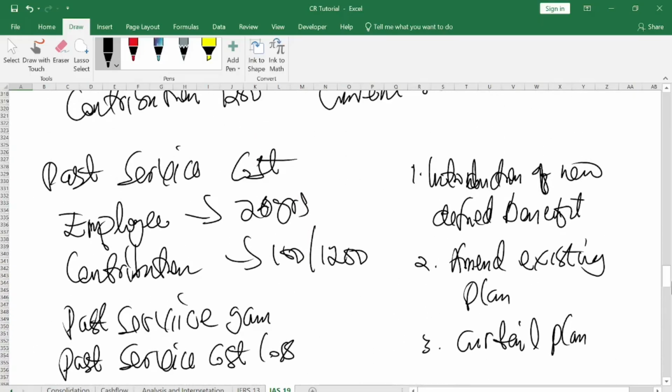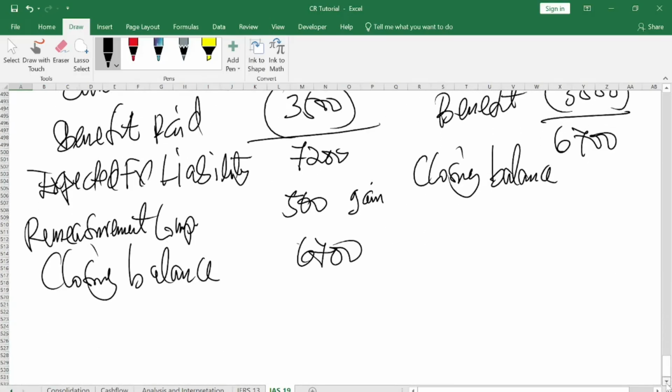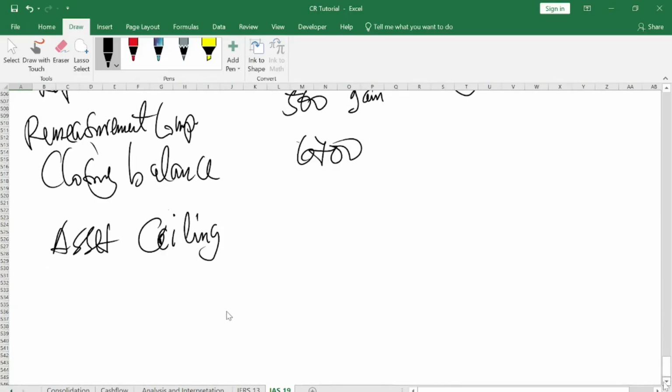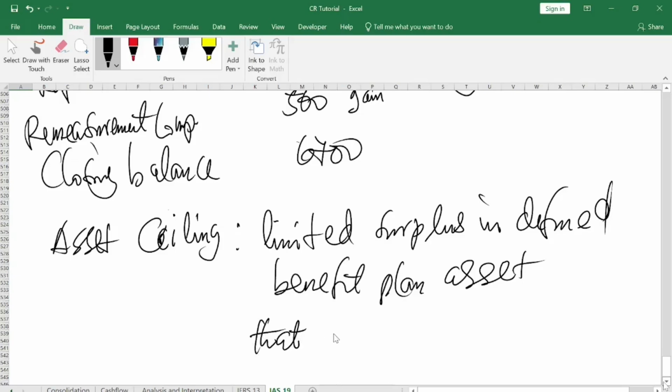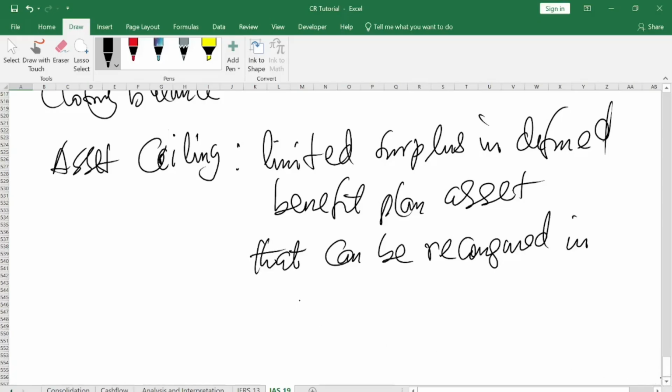Now let me finalize one thing which we call asset ceiling. Asset ceiling is a limited amount or limited surplus in the defined benefit plan asset that can be recognized in the financial statement.